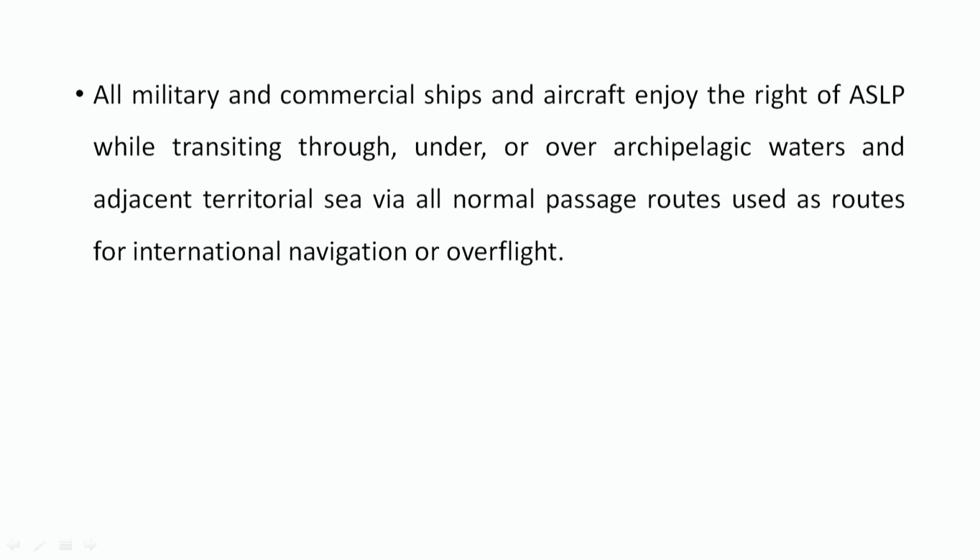So, basically the rights are quite broad in nature. That means they are not restrictive, only confined to the rights of the coastal state, but they are more concerned about the international community. Therefore, the rights of the strait area or the transit passage are defined in very wide terms, allowing the navigation of commercial ships, and even military ships and aircraft enjoy the right of